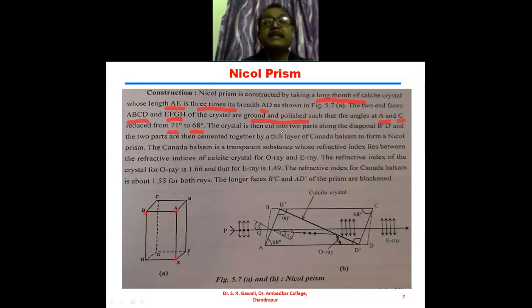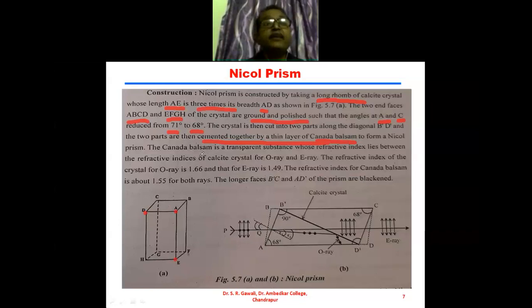The crystal is then cut into two parts along this B dash D dash. ये जो डायगोनल है, इस डायगोनल के डायरेक्शन में उसको कट करना है into two parts, and then cemented together by a thin layer of Canada balsam. Canada balsam is the glue. And for what purpose are we using this glue? We are using this glue for cementing, for joining the two parts of the Nicol prism.